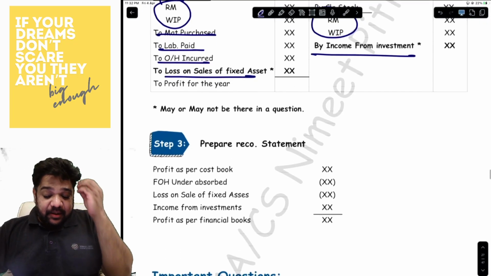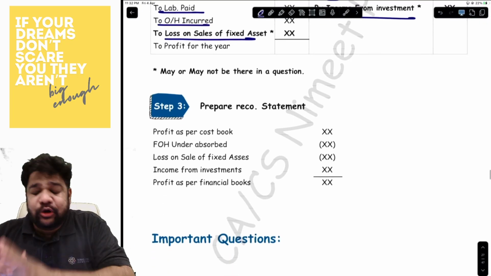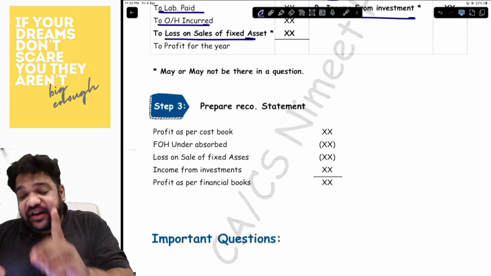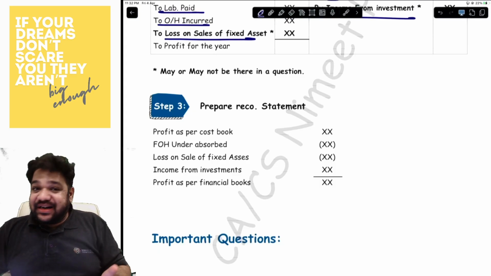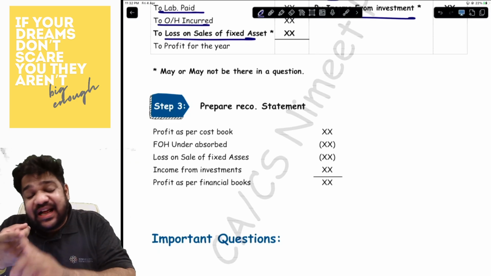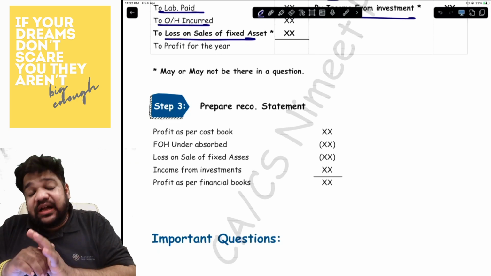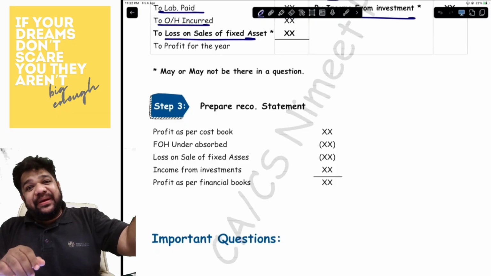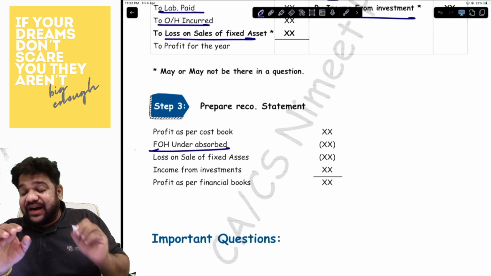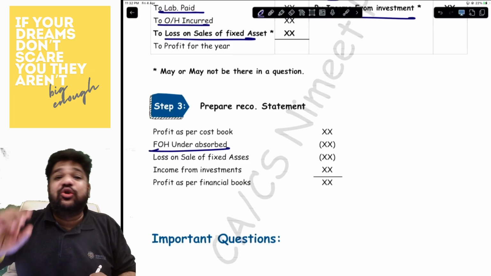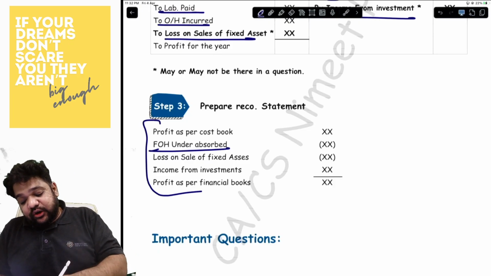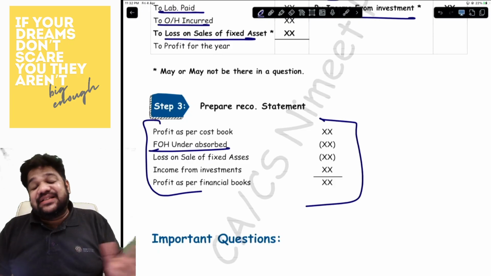And then finally, the P&L and the reconciliation statement. Here, in the reconciliation statement, you will have only one entry for sure, which is factory overheads under-absorbed. If there is loss on sale and income from investment, you will have those in the reconciliation as well. So if it is in the P&L, it will be in the reconciliation. Mandatory, you will have factory overhead under-absorbed. Optional, you may have loss on sale and income from investment, and like that, your reconciliation will tally. That's it in this question.